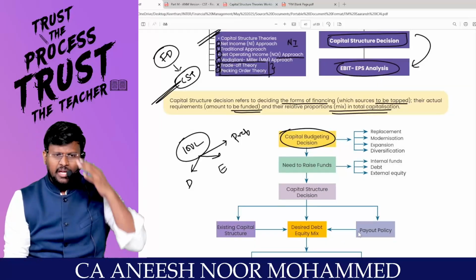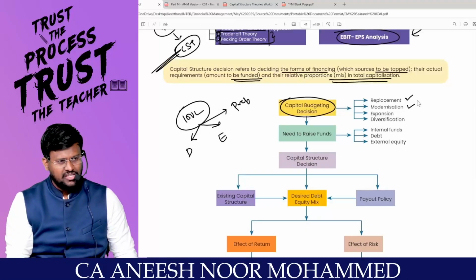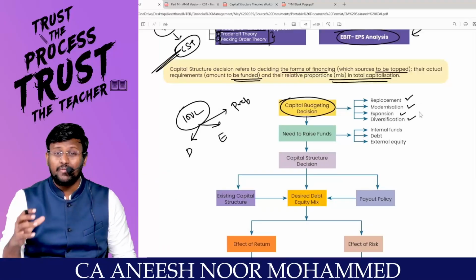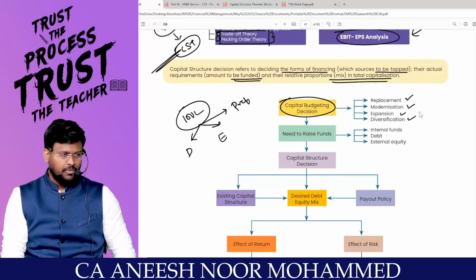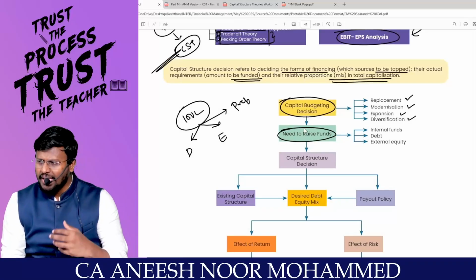First of all, I have to take a capital budgeting decision. Capital budgeting decision means if I am having money, I will purchase plant and machinery. There I will take replacement decision, modernization decision, expansion decision, diversification decision. These are the major capital budgeting decisions we will take. In order to take a capital budgeting decision, we have to raise the fund. There are various sources for raising the fund.